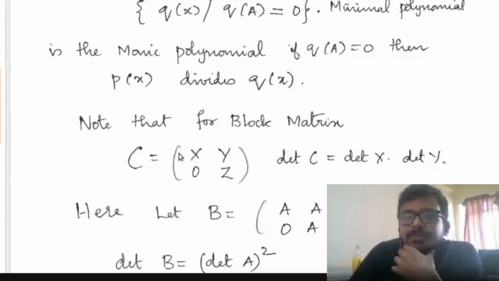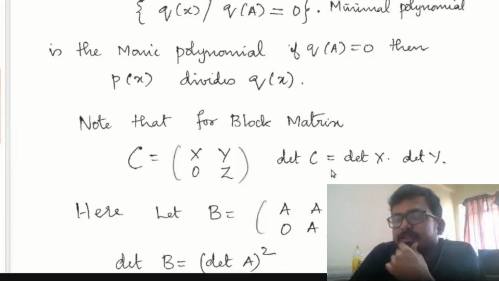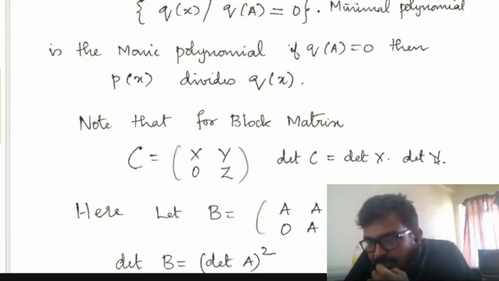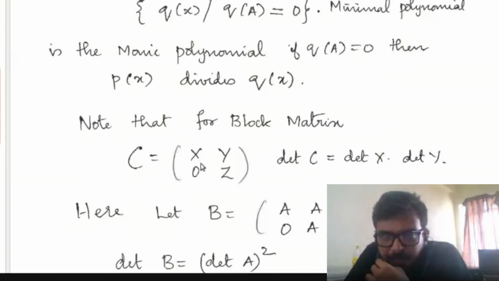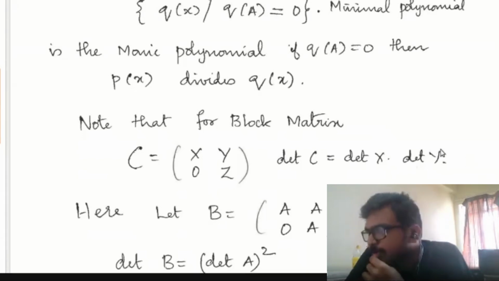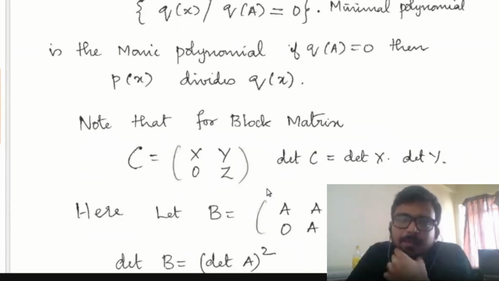Okay. So we have X. Consider the block matrix like this: X, Y, 0, Z. Then the determinant of C is the determinant of X times the determinant of Z. Sorry, it is not the determinant of Y, here it is the determinant of Z. So that is a typo. The determinant of C is the determinant of X into the determinant of matrix Z.